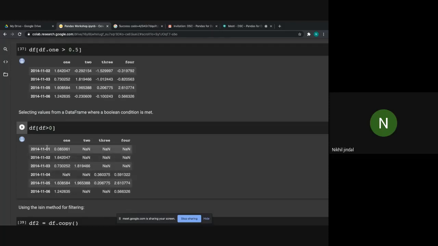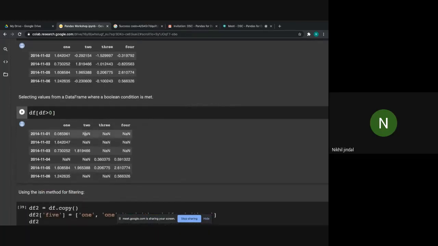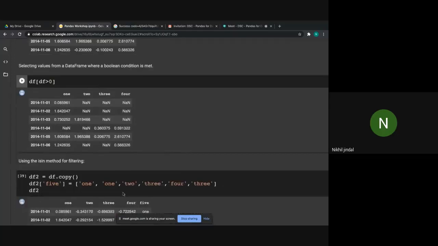Okay, so we are printing all these 6 rows, and for column 1 we will print only the values that are greater than 0. Similarly for the others, 2, 3 and 4. Here nan, you can see the many values that are negative in row 2. As you can see, this one. So this function has set all these values to nan. Similarly for 3 and 4.